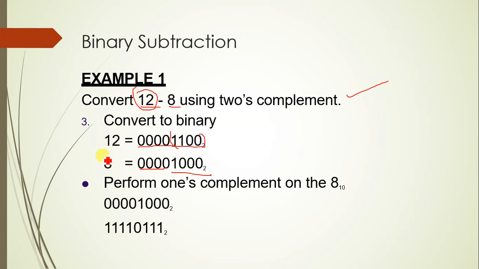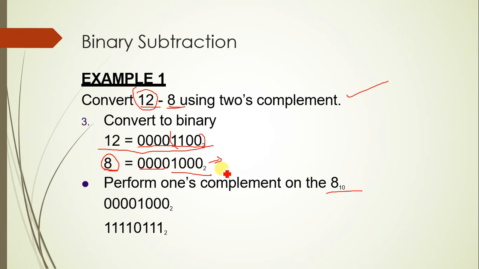Here what I have done is, I have considered 12 as the first thing. 8 has to be subtracted from 12. In this case 8 has to be performed with 2's complement. That is, this is the binary equivalent for 8. When you are performing 2's complement, what happens? Exactly once you will get, right?